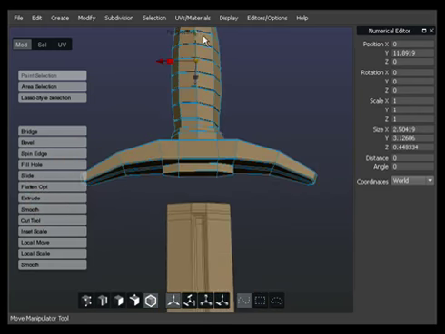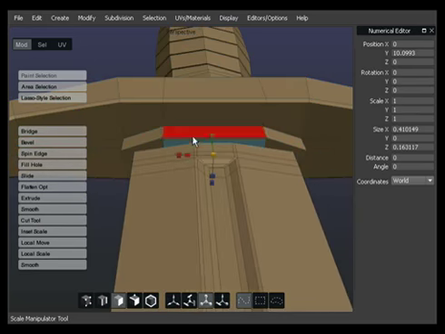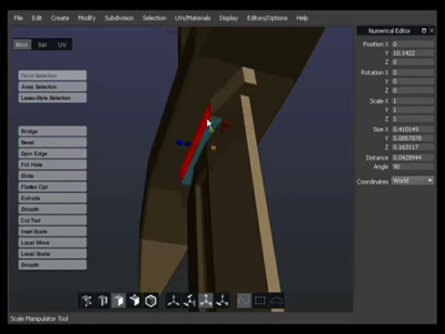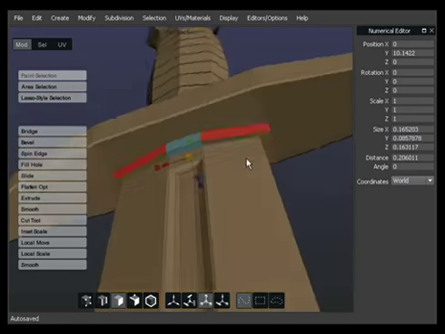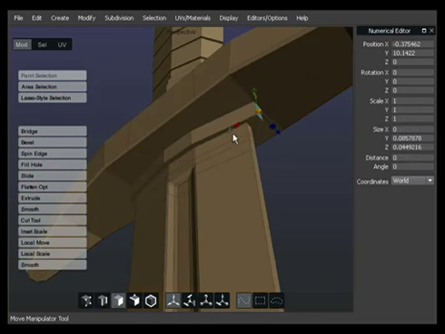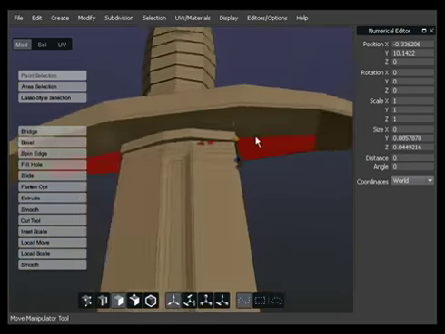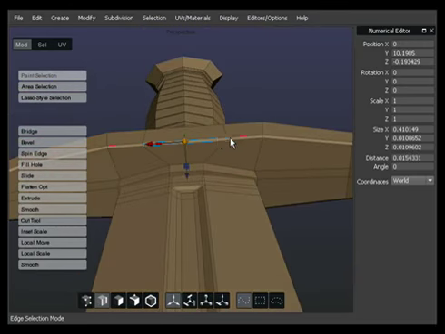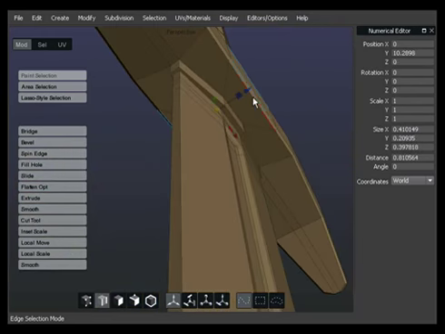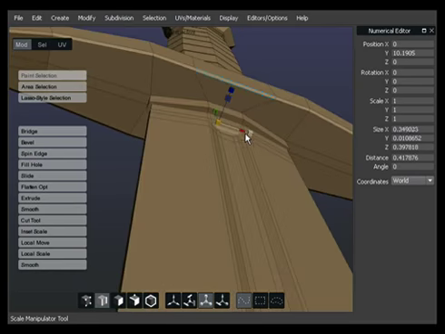We are moving the grip down to adjust the edges and the polygons of the rain guard. And we also want to pay more attention to the form of the blade. For example, we adjust the size of the middle polygon to the size of the fuller. You can also change the size of the edges to adjust the polyflow.